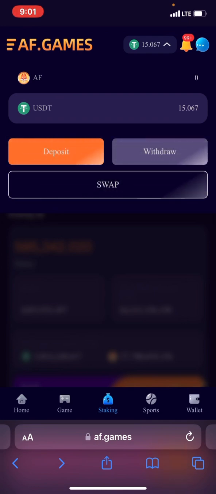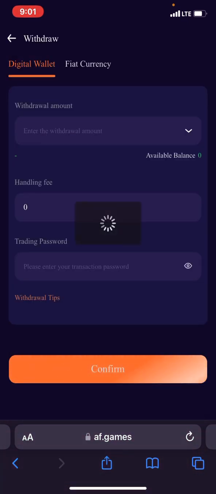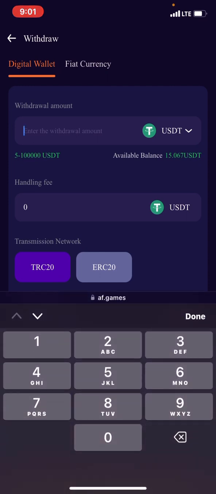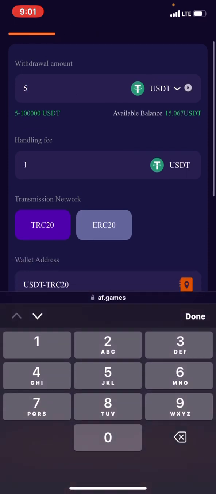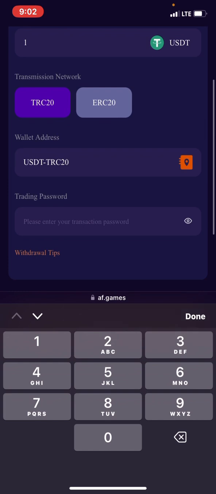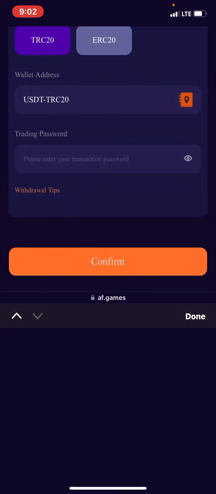Do you understand? So I want to click on withdraw, and you can see that it's showing me available balance is 15.067 USDT, and then 5 USDT minimum withdrawal. And so I'll type in 5. If I type in 5, it means they will remove 1 USDT handling fee, so 4 USDT will get to my wallet, right? So I'm going to put my trading password, right, and I'll confirm.